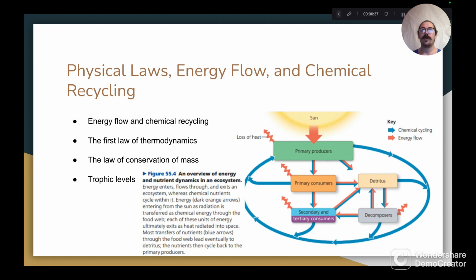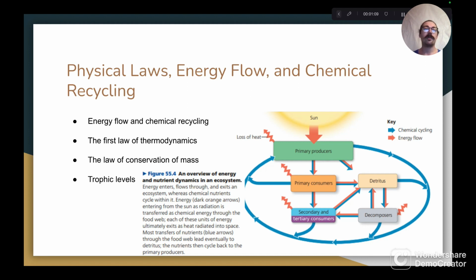Chemicals fluctuate between the biotic and abiotic factors found within an ecosystem, and primary producers, including both photosynthetic and chemosynthetic organisms, absorb chemicals from abiotic factors and convert them into organic compounds. Furthermore, these organic compounds are returned to inorganic form by decomposers or by the metabolic processes of the animals that consume them. Moving on to the first law of thermodynamics.